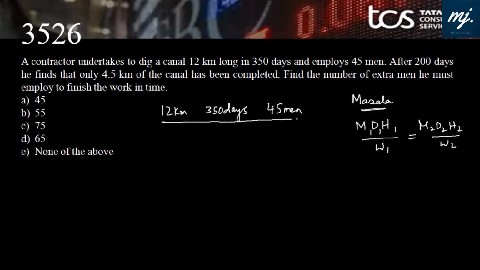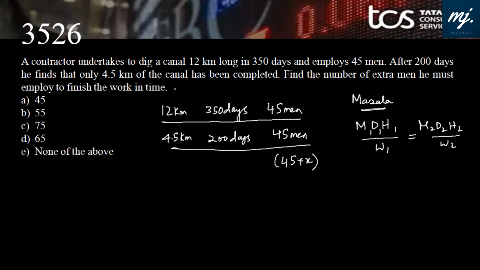men. This is given. After 200 days, he finds that only 4.5 km of work is done using 45 men. Find the number of extra men he must employ. Let him employ X number of extra men to finish the work on time, and the time remaining with us is 350 minus 200, that is 150 days, and the work remaining is 12 minus 4.5, that is 7.5. Now with this data we can use our masala formula and easily find the value of X.